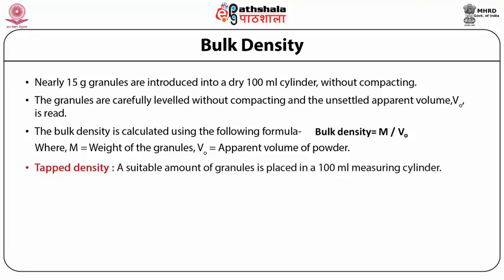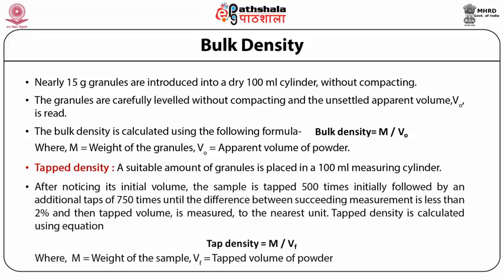The tap density also is calculated, and a suitable amount of granules is then placed in a 100 ml measuring cylinder. After noting the initial volume, the sample is tapped 500 times initially, followed by additional taps of 750 times until the difference between the succeeding measurements is less than 2%. And then the tapped volume is measured to the nearest unit. Tap density is then calculated using the expression: tap density is equal to mass of the sample divided by volume of that powder or granule.